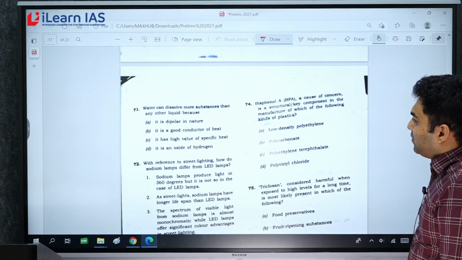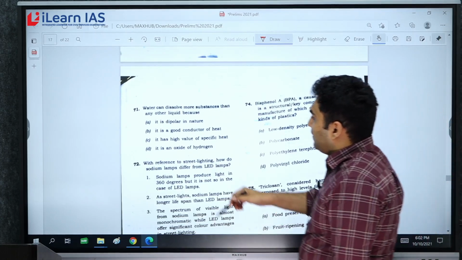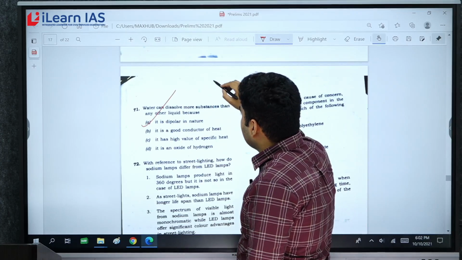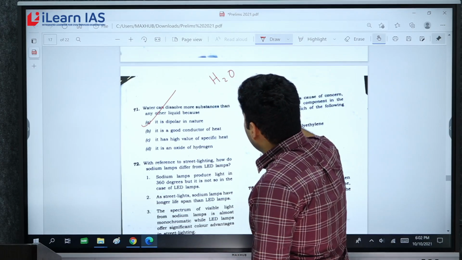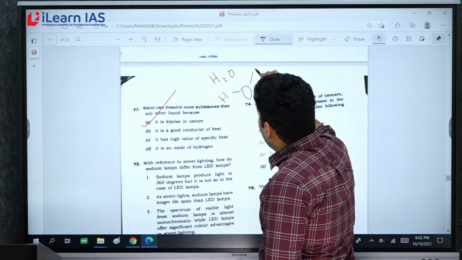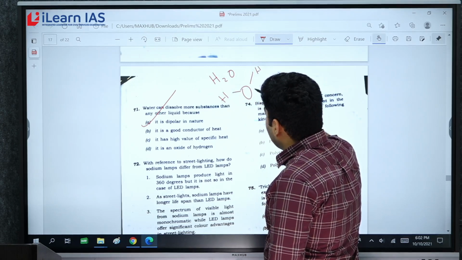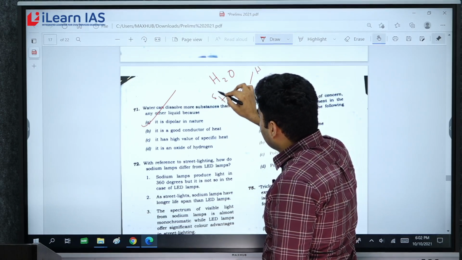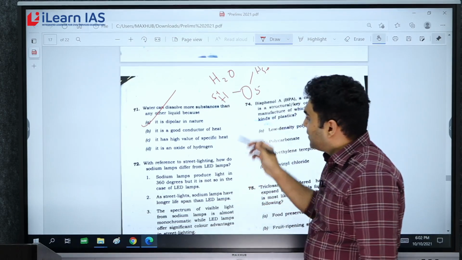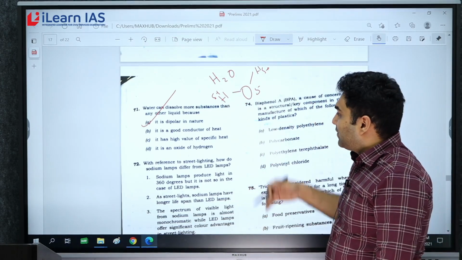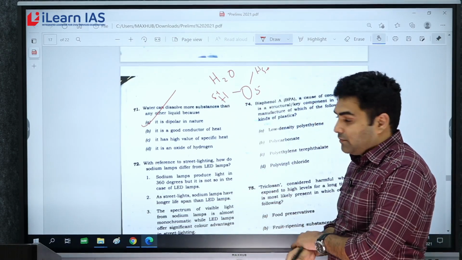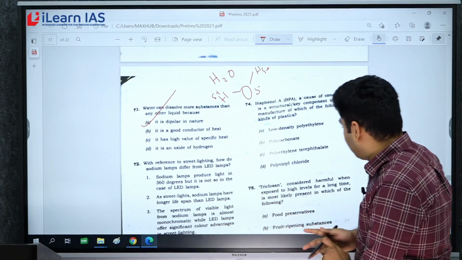Now, water can dissolve more substances than any other liquid because it is bipolar in nature, because we know water is H2O. So there is one oxygen and two hydrogens. Oxygen has a slight negative charge and hydrogen has a slight positive charge. Because of that, water has a capacity to dissolve a lot of substances.